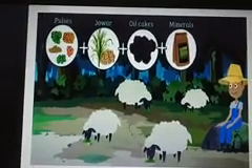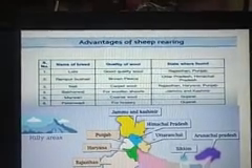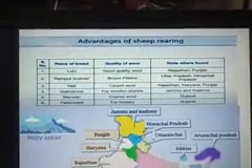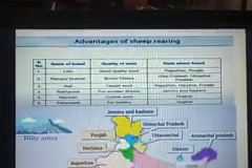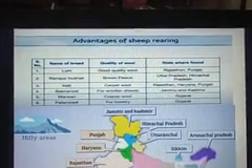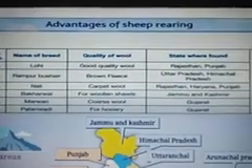So let's see that. Here you can see, children, the advantages of sheep rearing. Rearing means taking care of the sheep, and breeding, and we get different breeds with a different variety of wools.